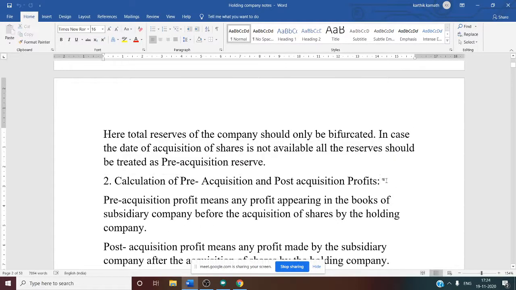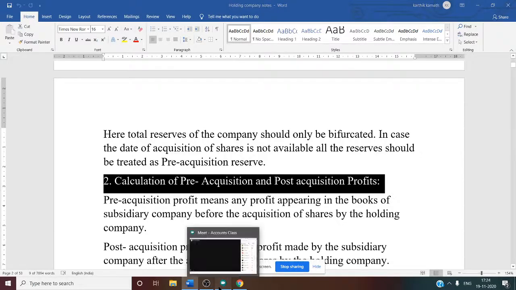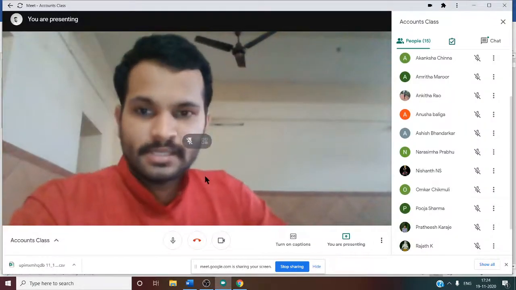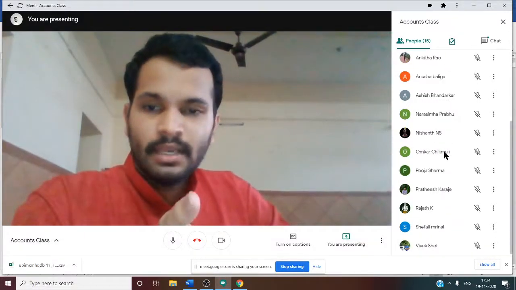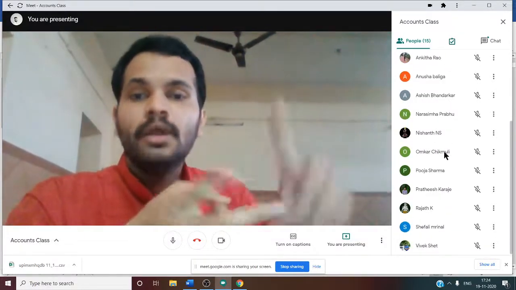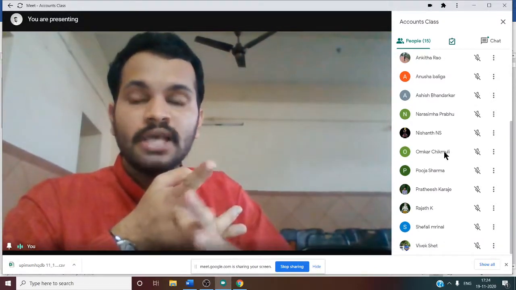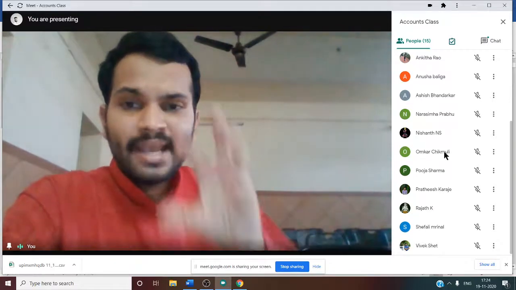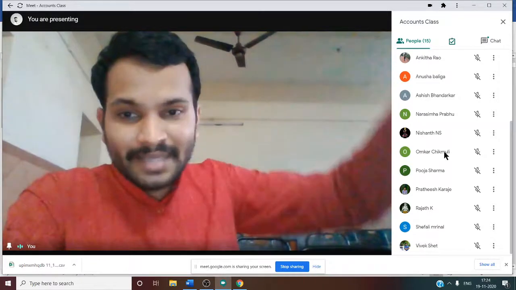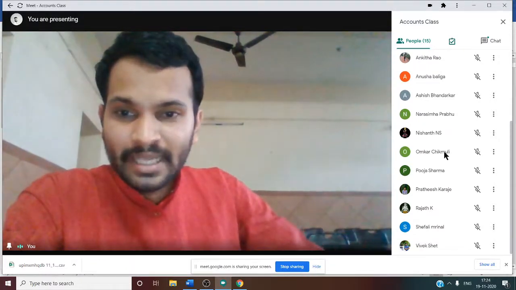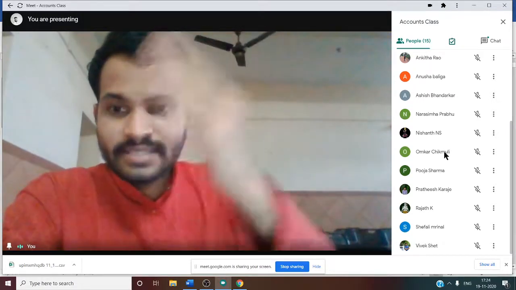Now the second one, calculation of pre-acquisition and post-acquisition profit. Why are we doing this? That is also very important. Why do we want pre-acquisition and post-acquisition reserve, and why do we want post-acquisition profit? Because as soon as the company acquires the shares of another company, whatever details are there in that company automatically become the details of the company which has acquired the shares.